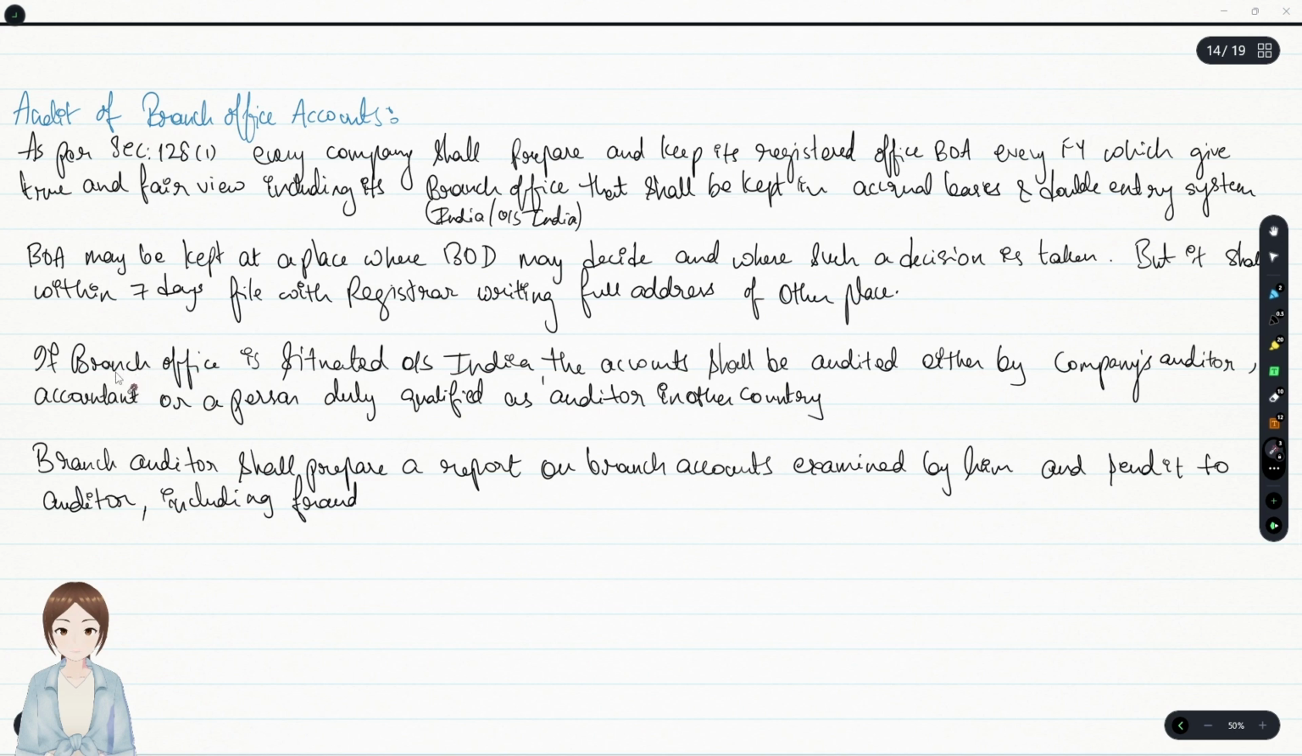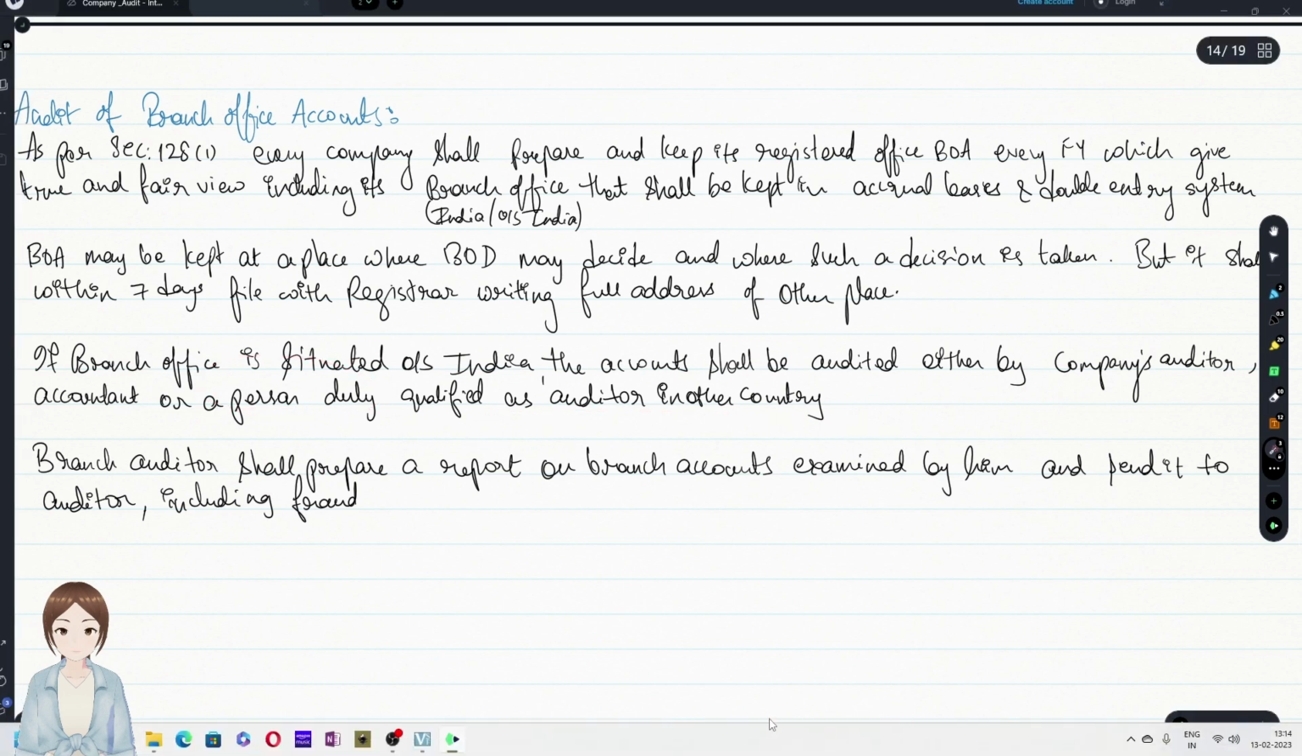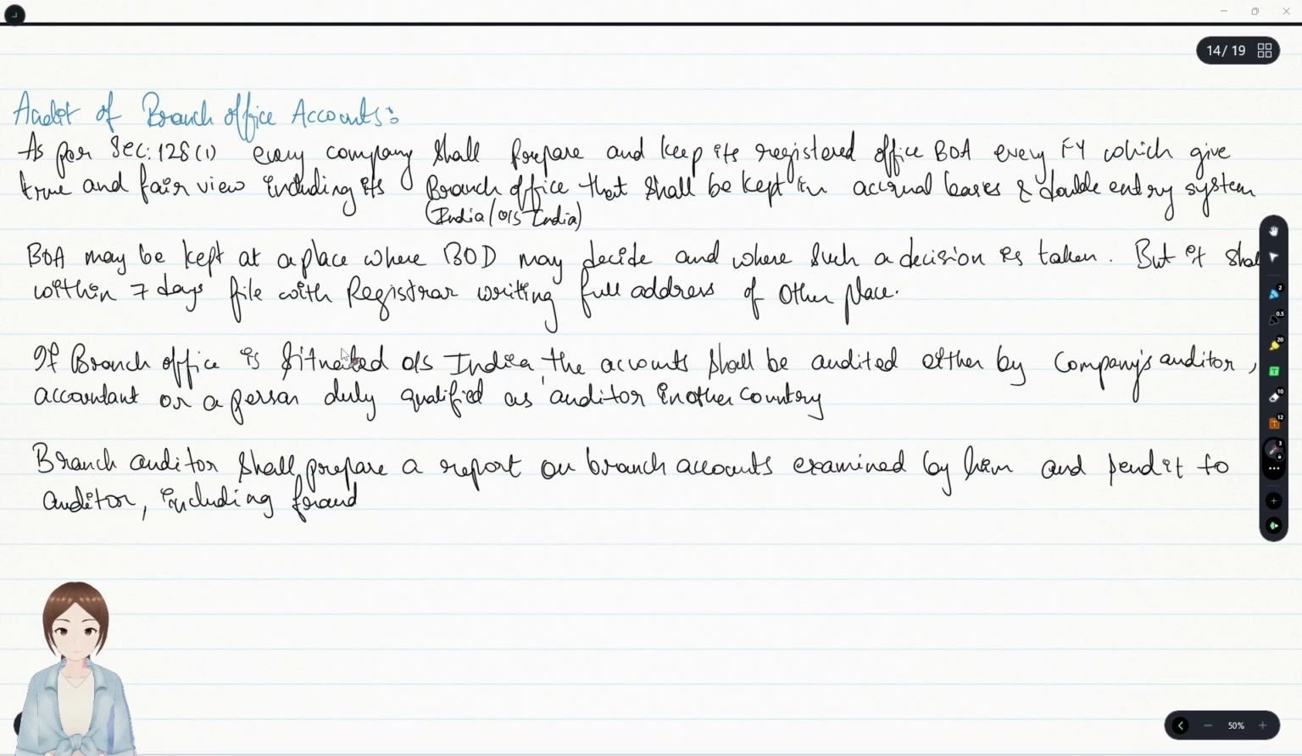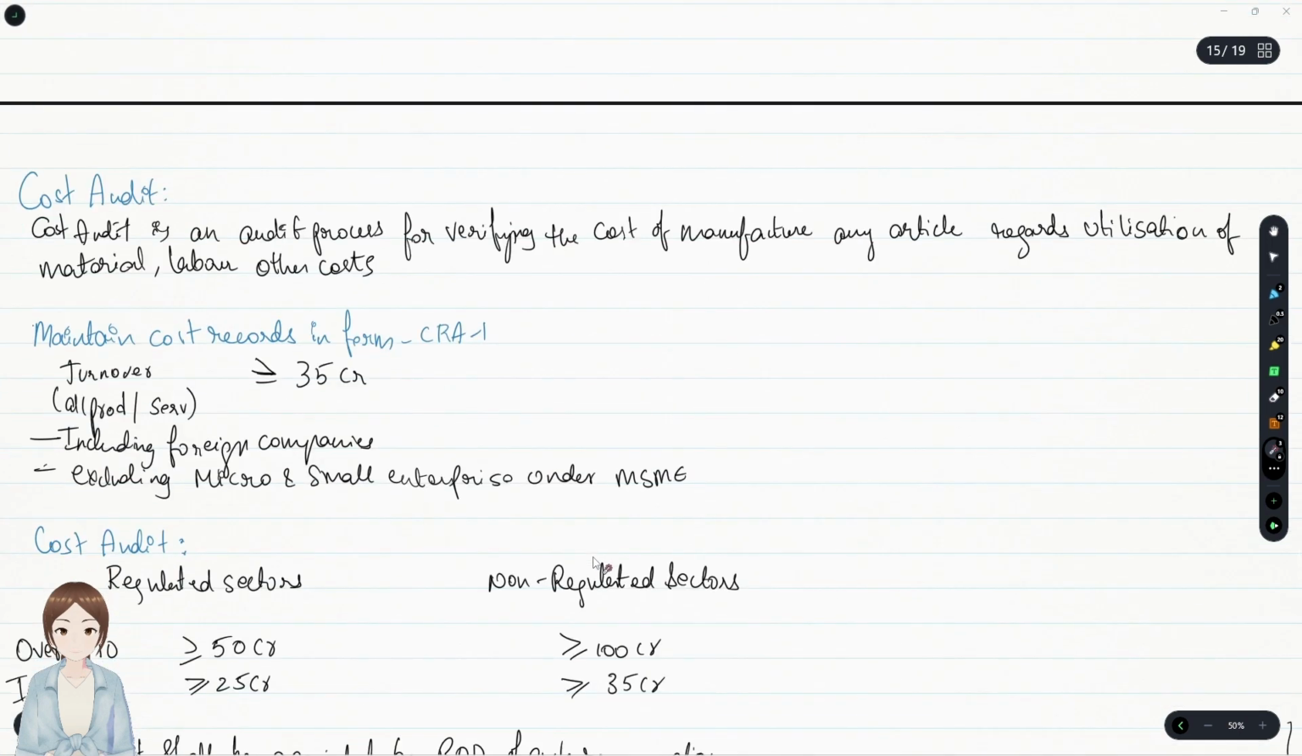Okay. If the branch office is situated outside India, the branch accounts have to be audited by the company auditor or accountant or any person who is duly qualified as auditor in that country where the branch is located. But at last, the branch audits also should be audited. Branch auditor shall prepare a report on branch accounts examined by him and send it to the auditor, including any fraud.